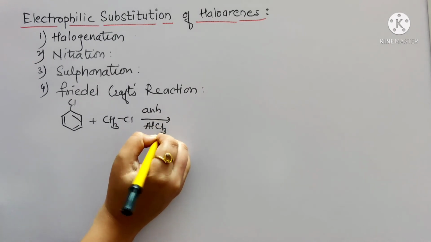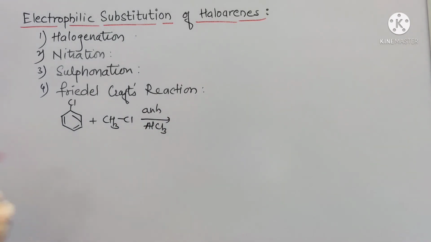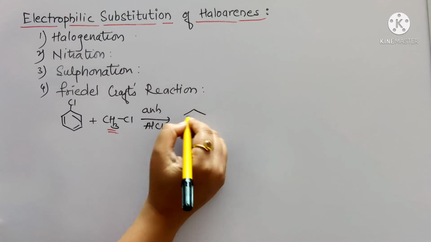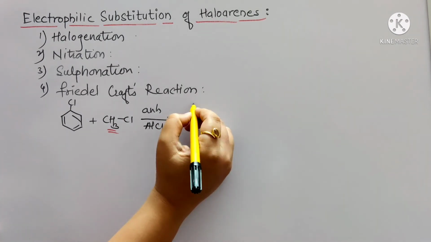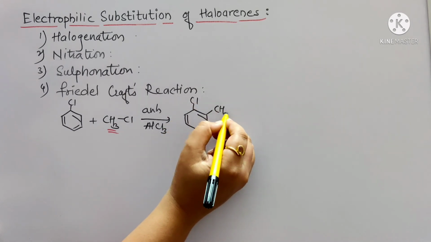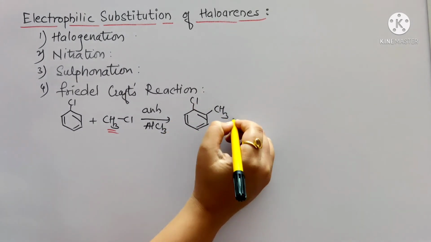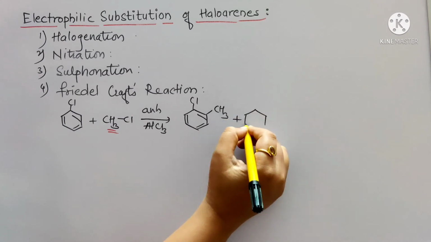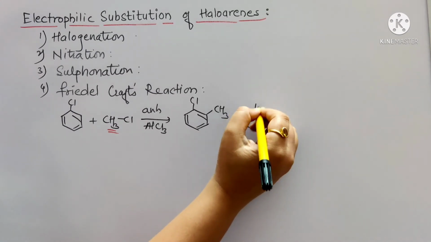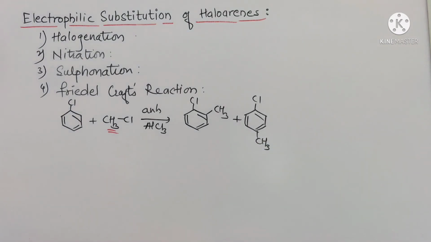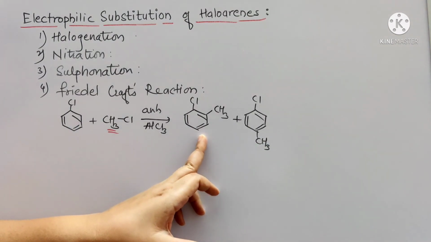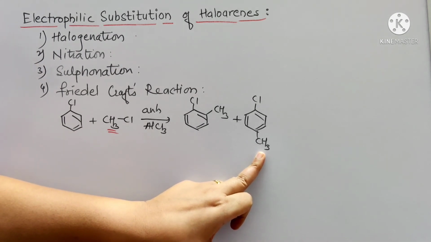anhydrous AlCl3. Once again, addition of this CH3 will take place at the ortho and para positions, and the products formed will be, in a similar way, CH3 attached to the ortho position and to the para position. So this will be the 1-chlorotoluene and this will be the 4-chlorotoluene.